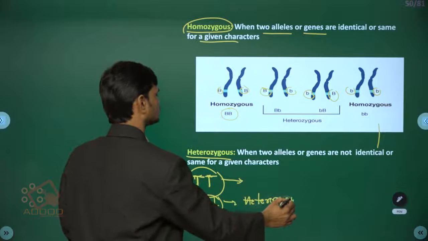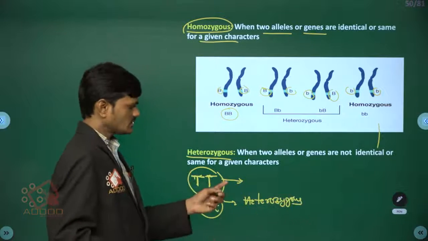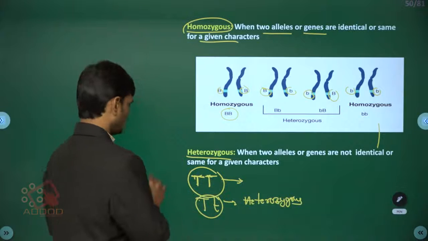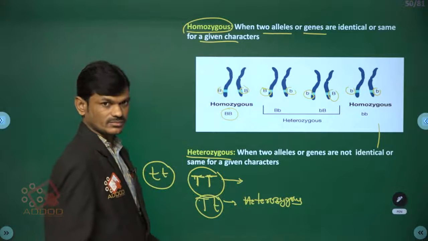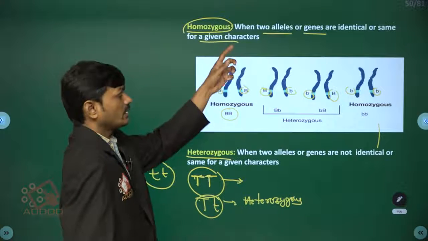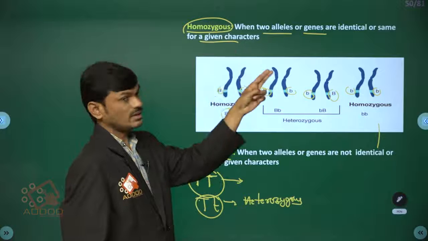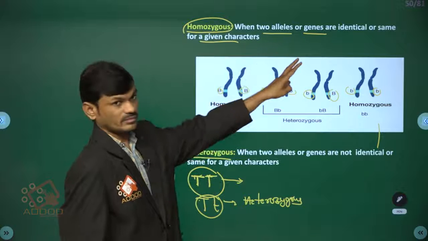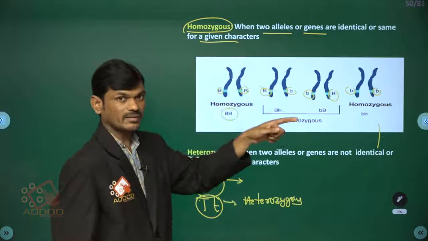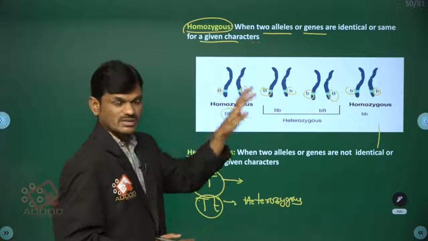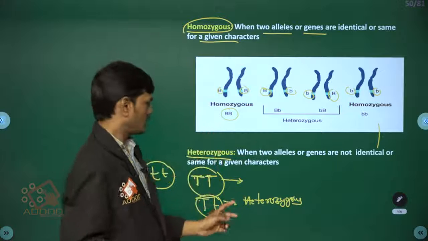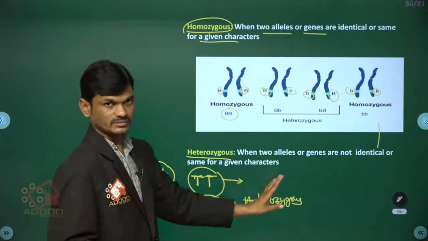Small t, small t is also homozygous condition. Once again, when the two alleles of a gene are the same for a given character, that is homozygous condition. If they are different, we call it heterozygous condition.